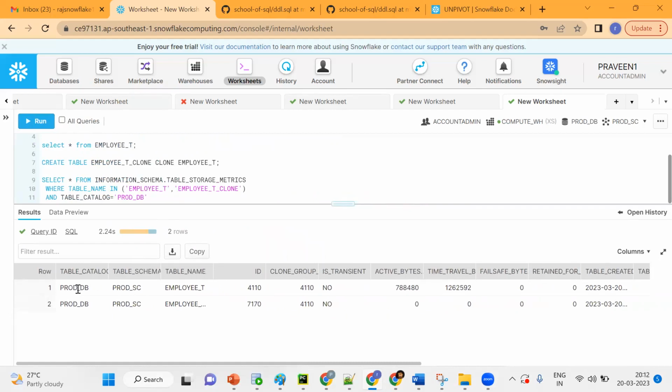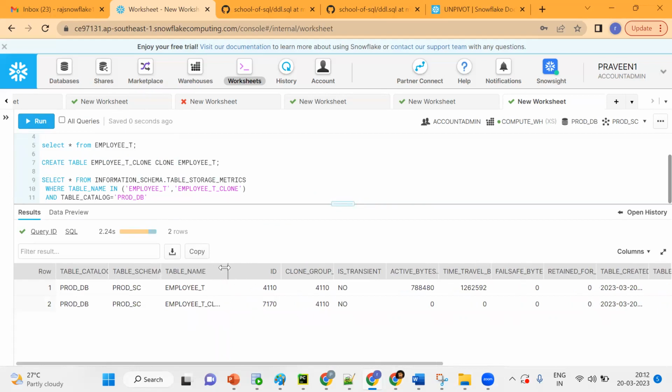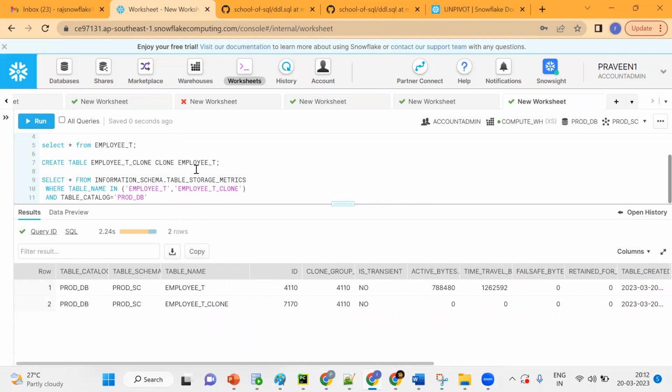So we are in the production prod DB, prod schema. One is our main table, and this is the clone table. I have cloned this table from the main table. Now if you see the active bytes column.